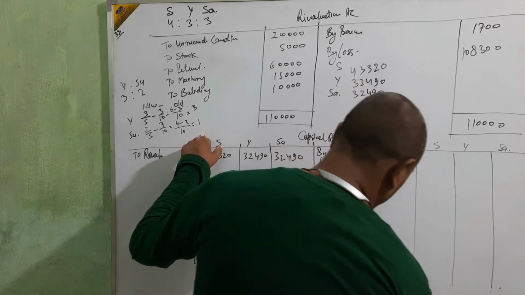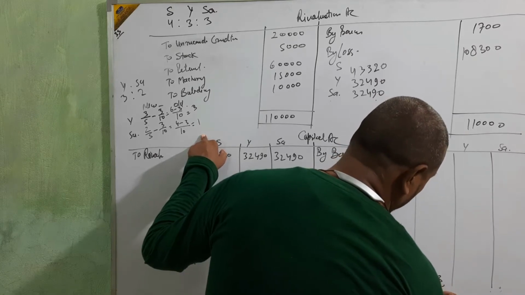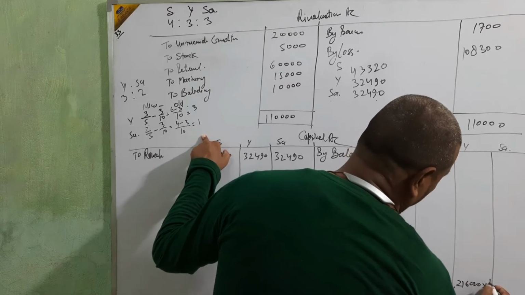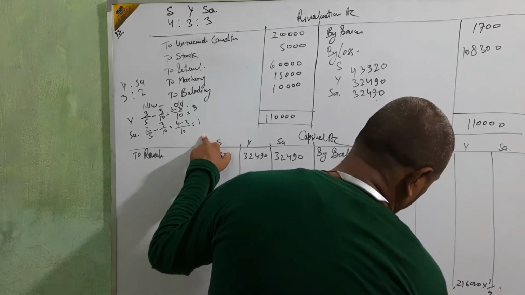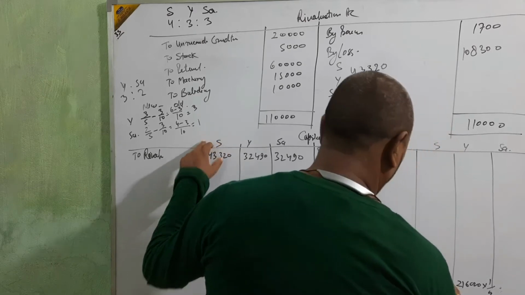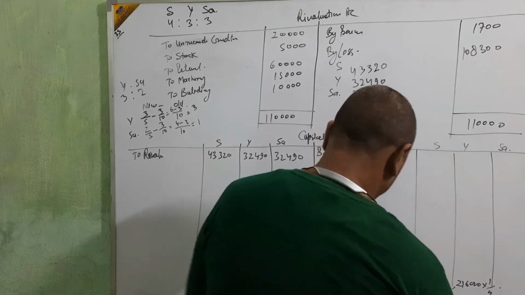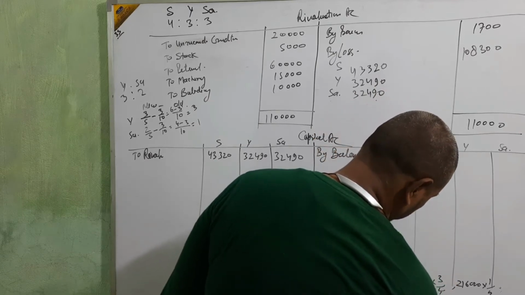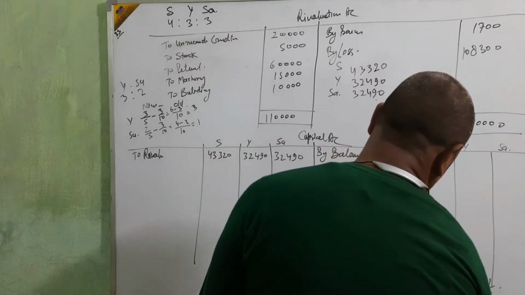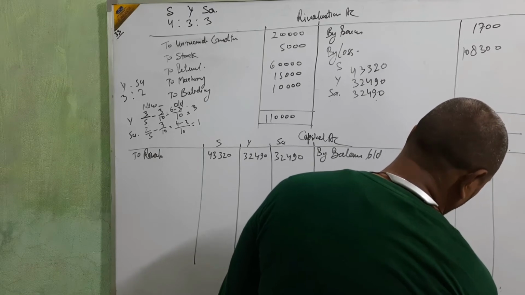3:1, it means 2,16,000 into 3/4 and 2,16,000 into 1/4. That gives 162 and 54. Okay, it means goodwill 162 and this side 54.